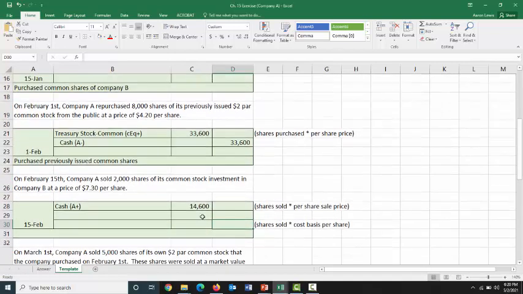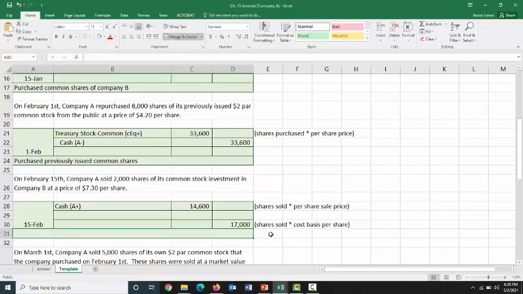So to figure out how much we paid for these 2,000 shares that we are now selling, we multiply the number of shares we're selling, 2,000, times their basis of $8.50, and come up with 17 grand. Well, now we know our debits don't equal our credits, so let's figure out what the difference between those two is. That's 2,400.